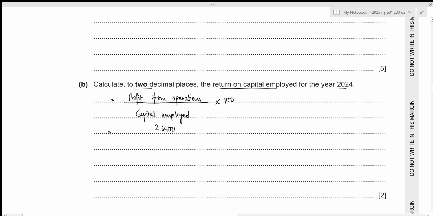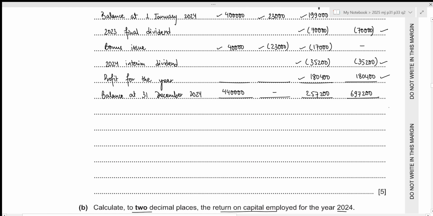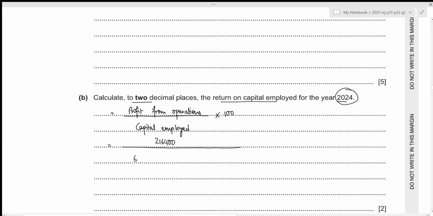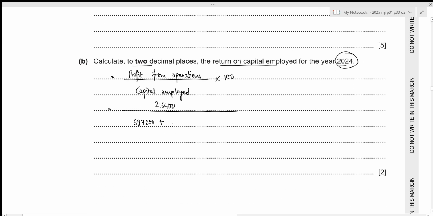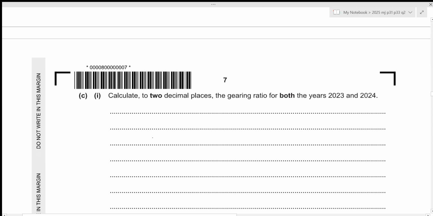Then capital employed is just equity plus non-current liability. The total equity, we have it right here. We need to use our closing balance because this is for the year 2024. So 697,200. Then we have two different non-current liabilities. We have two different debentures. One is of 300,000 and the other is of 400,000. So that will be 300,000 plus 400,000 times 100. And we need this value to two decimal places, and this will result in the value of 15.49%. That's all for the second part. Let's move towards the next one.